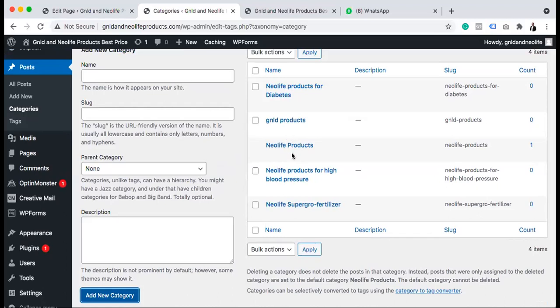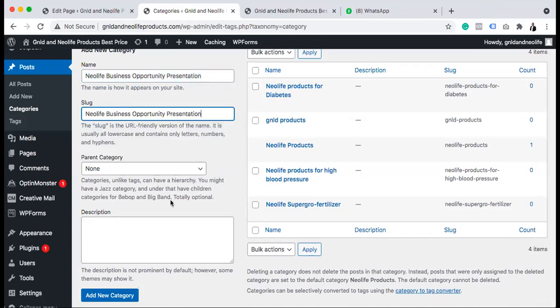So we have Neolife product for diabetes. So you can say Neolife business opportunity presentation, right?